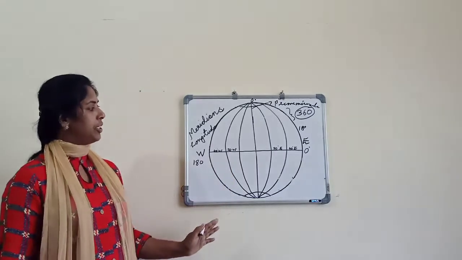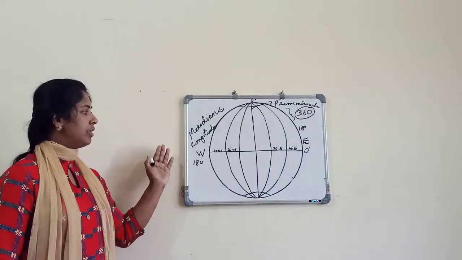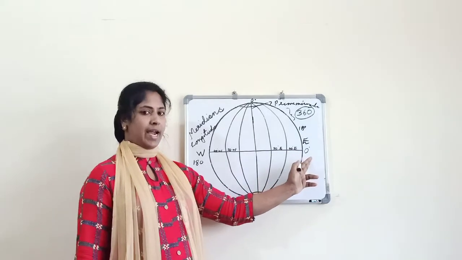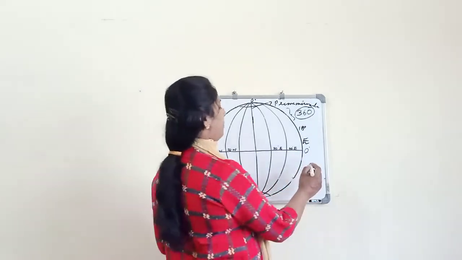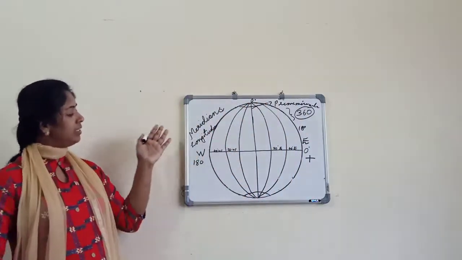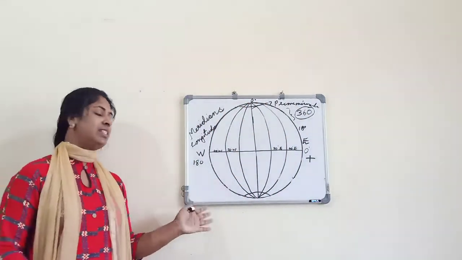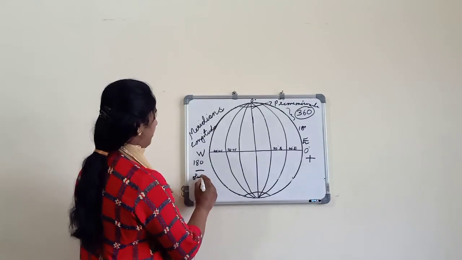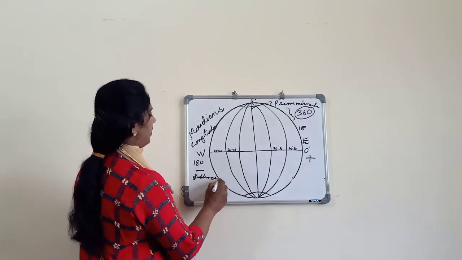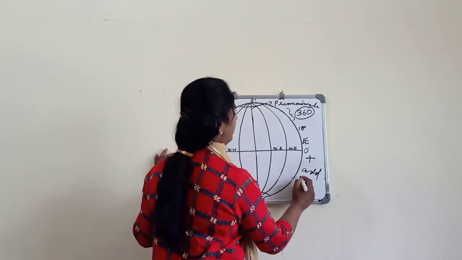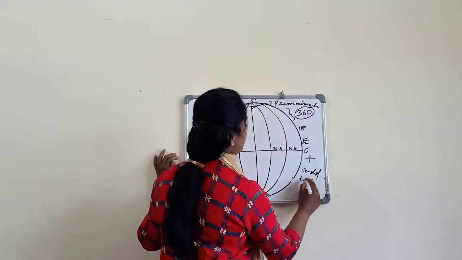For calculating time, for the eastern hemisphere we have to add the time, and coming to the western hemisphere, we have to subtract the time.